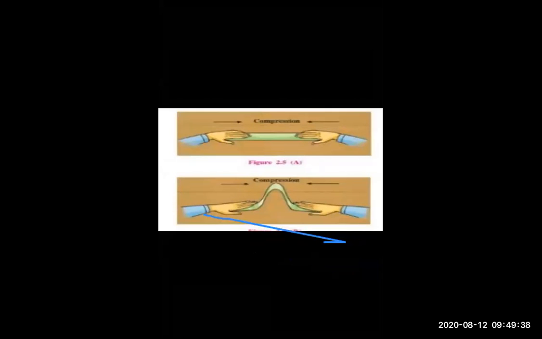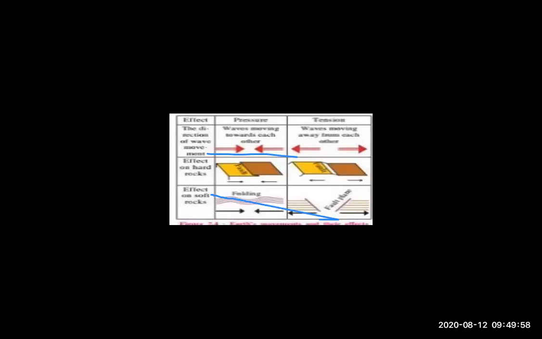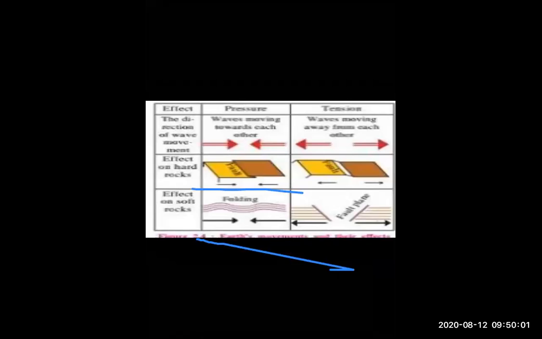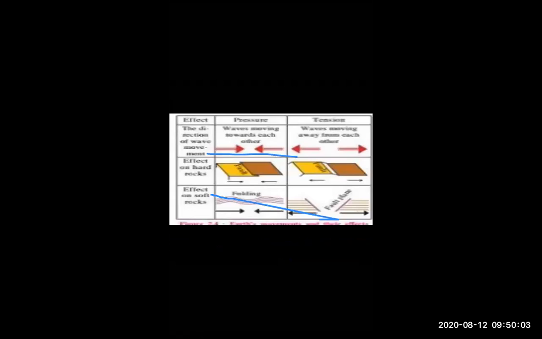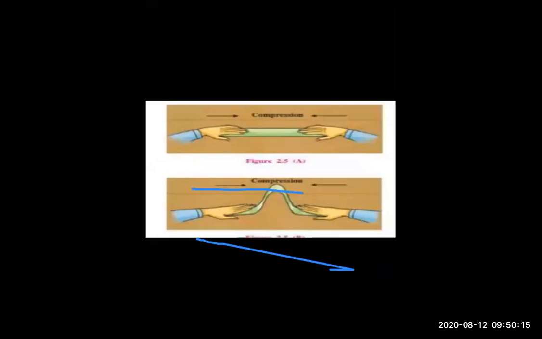Okay. Before we see that, about hard rock, how the tension occurs. If on hard rock the waves move toward each other, just look at this. The land which is lower subsided, below the land, is called fault. And when tension occurs on hard rock, the upper land is called fault. Now we will study about fold mountain, then we will study about block mountain.